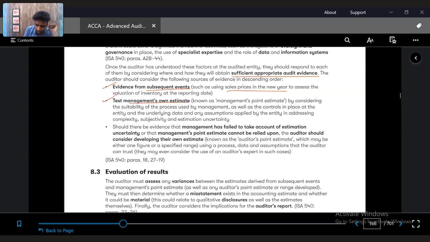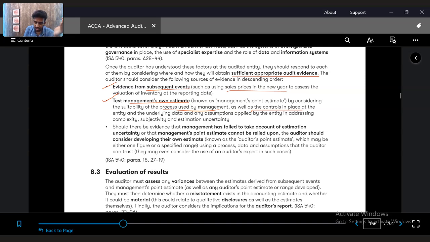Review the management's own estimates and test the management's estimation to see what is the underlying data they have used, the process used by the management, and what controls they have taken into consideration. Has it gone through a maker and checker or review of the estimation?